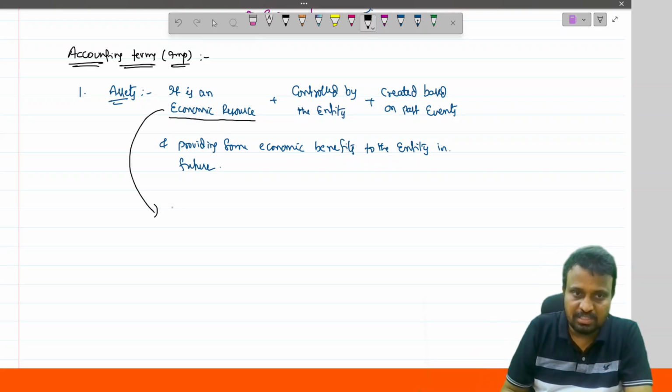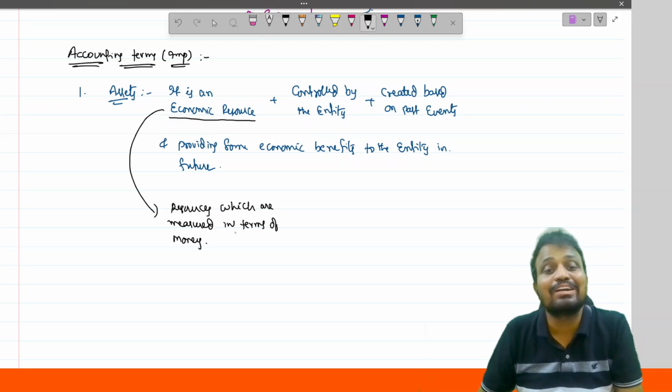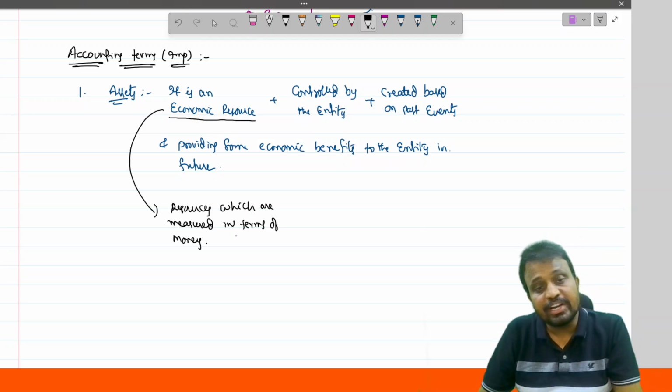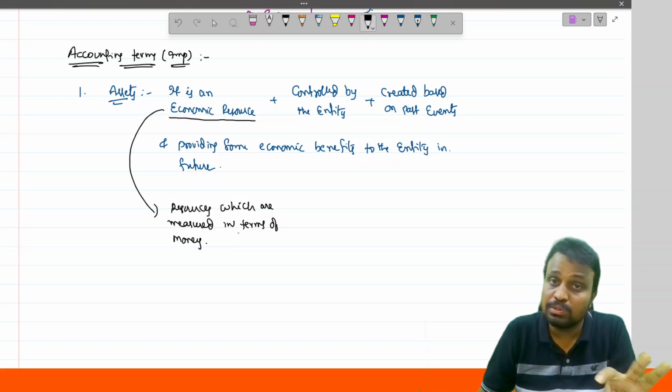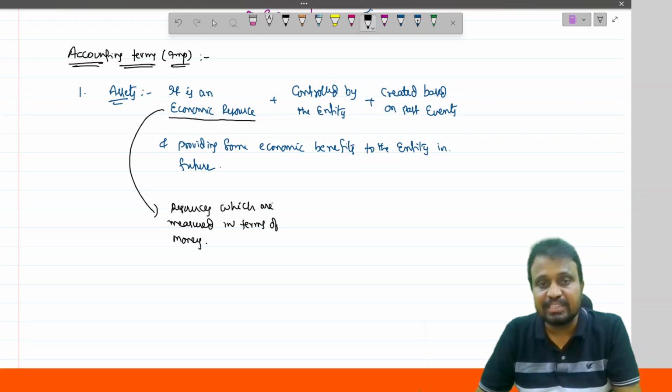So it is an economic resource, available for utilization to the entity and controlled by the entity.